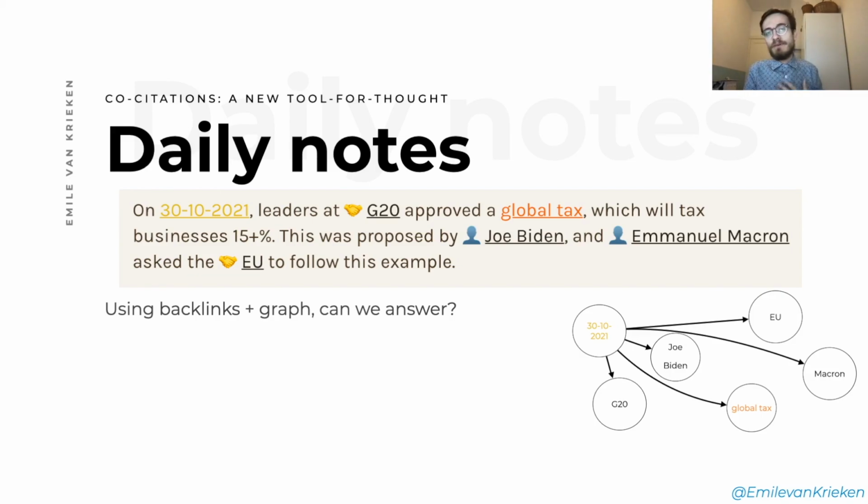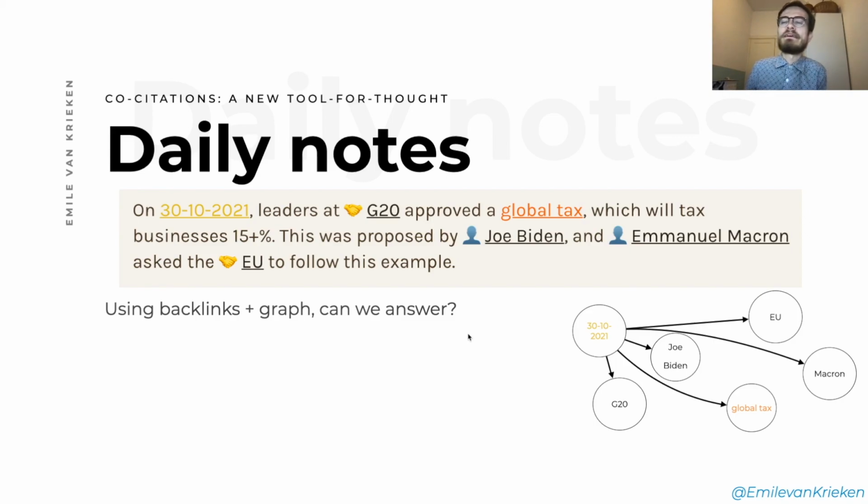And I think the main benefit of adding it in daily notes is that you never have to think about where do I put this information? If I read something on that day, or I have some news or screenshots from that day, I just add it to that daily note. It's quick and easy, and there is not too much thinking overhead there. But it turns out that that is not so helpful on all occasions, because what can we actually answer of our questions when we add it to the daily notes and we just try to use backlinks in our graph, the main thinking tool of Obsidian, to answer this question?